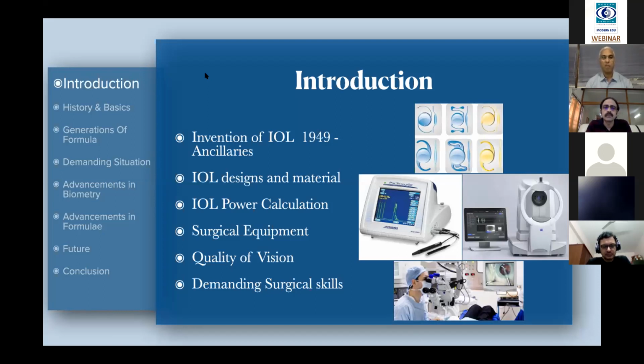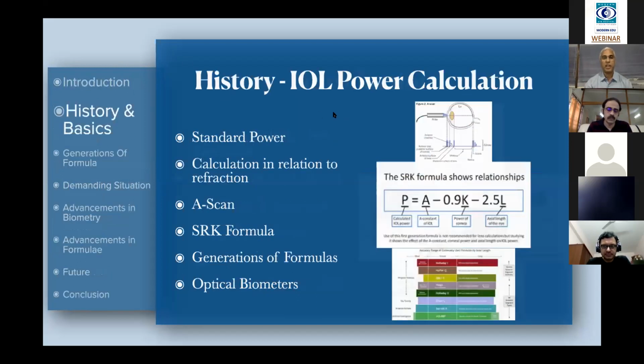That has all evolved because of the IOL invention. Not only that, the demanding surgical skills, right from doing a good phacoemulsification, are because of the intraocular lens only. So this is the ancillary industry which developed because of the IOL. Today we will restrict ourselves to IOL power calculation.